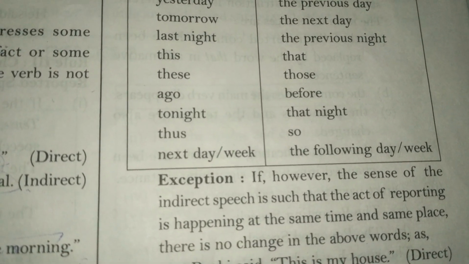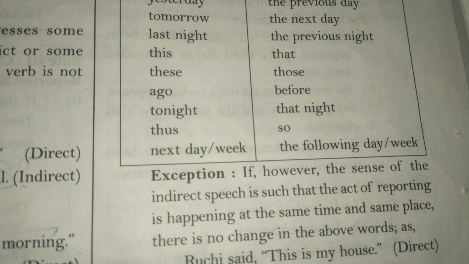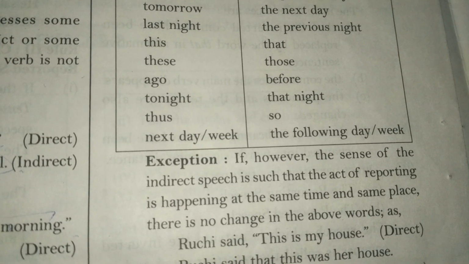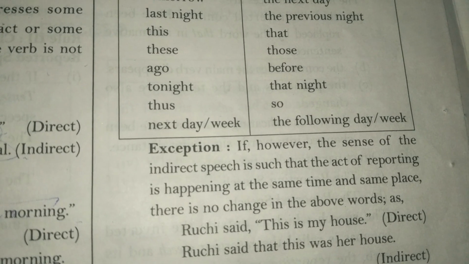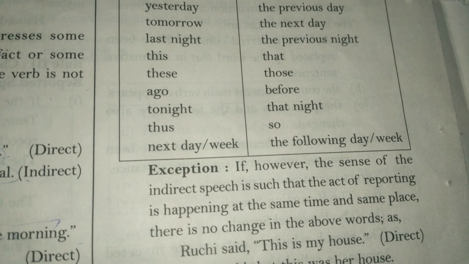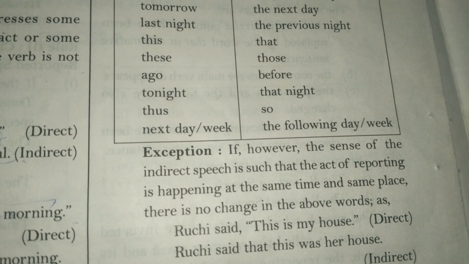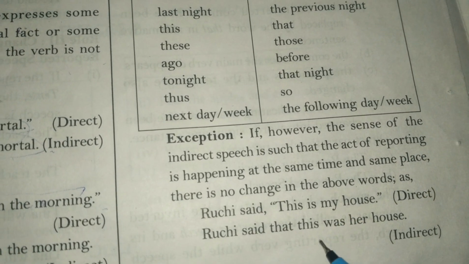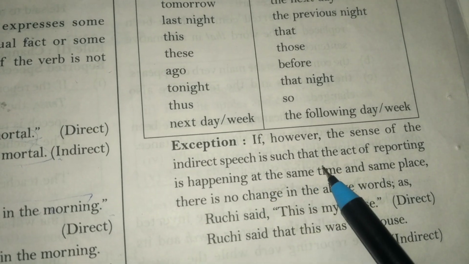So, what is the exception here? If, however, the sense of the indirect speech is such that the act of reporting is happening at the same time and same place, there is no change in the above words. As Ruchi said, "This is my house." Now it will change: Ruchi said that this was her house. So here this hasn't been changed. Why hasn't this been changed here? Because it is at the same time.